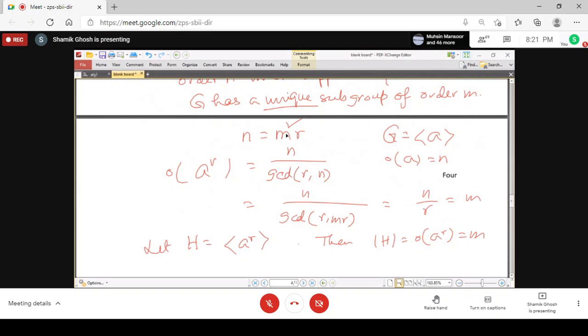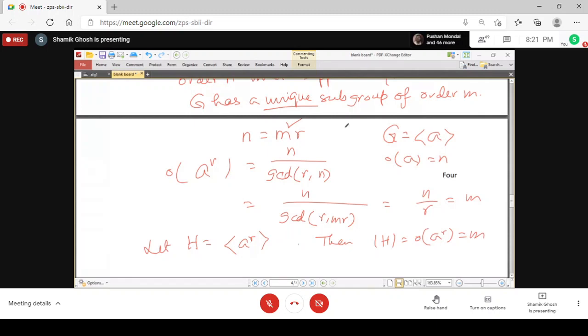Look, we take m, m is a factor of n, and since it is a factor, n equals m into something r. So we are just picking up the element A to the power r, and we have shown that the order of A to the power r is m, and therefore the cyclic subgroup generated by A to the power r is of order m.